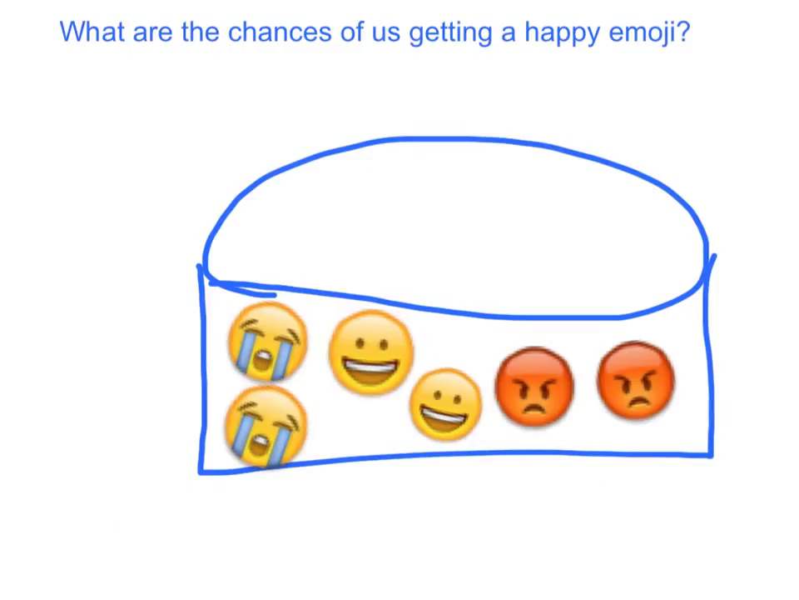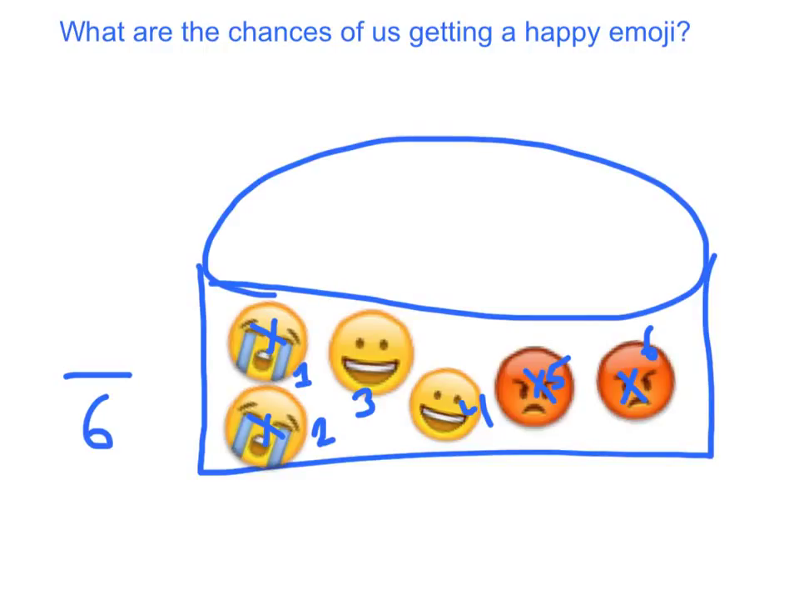We're still trying to conceptually understand it, so now we're going to add a few more players to the game. So we have a box of 6 emojis. 2 sad emojis, 2 happy emojis, and 2 angry emojis. What are the chances of us getting a happy emoji? We see right here that in total, the whole amount of emojis we have is 1 sad, 2 sad, 3 happy, 4 happy, 5 angry, 6 angry. So we have 6 total emojis, but we don't want a sad emoji, and we don't want an angry emoji.